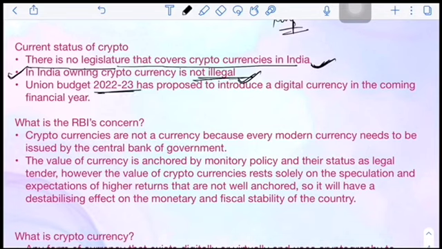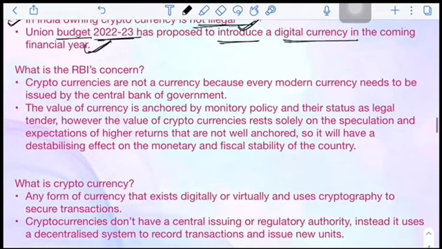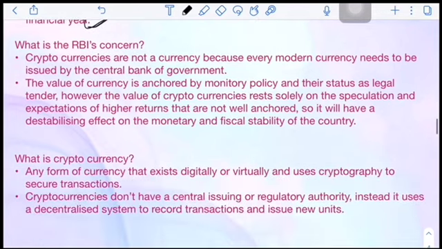And in 2022-23, the budget has proposed to introduce a digital currency, right? So this is how it is. What is RBI's concern? Why is RBI concerned about this cryptocurrency?